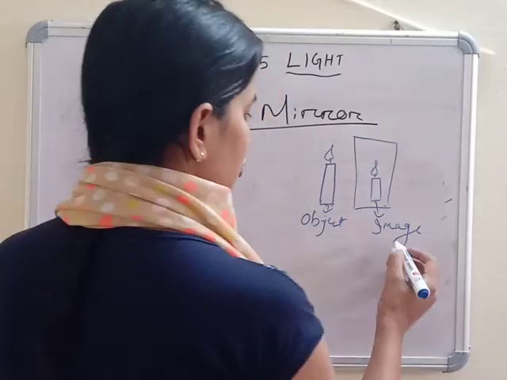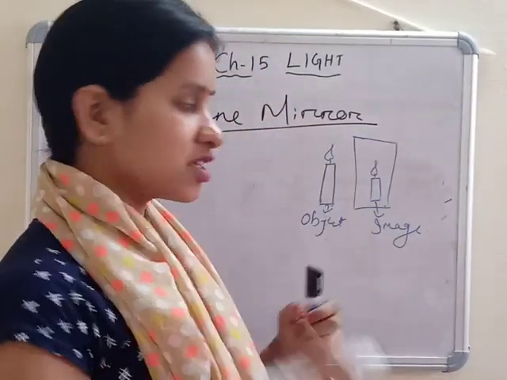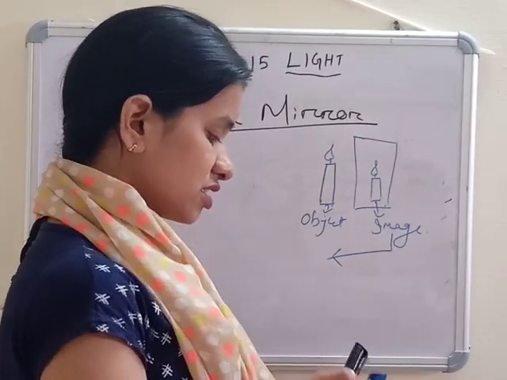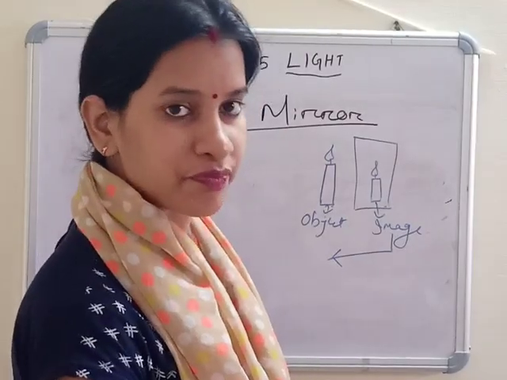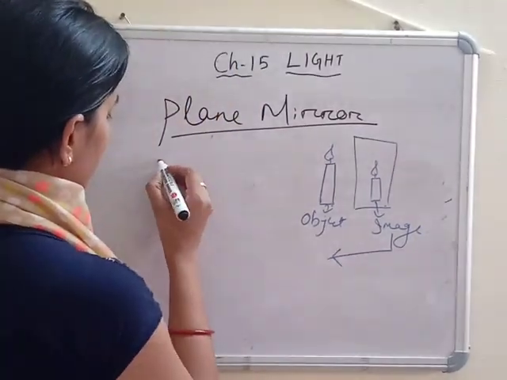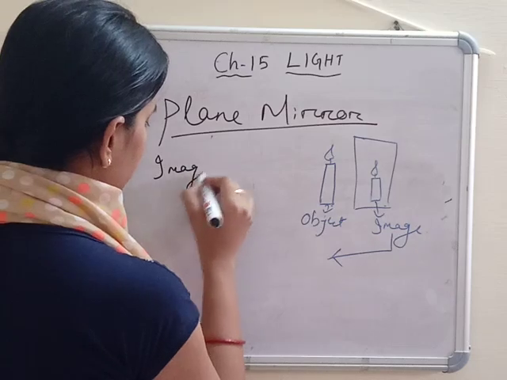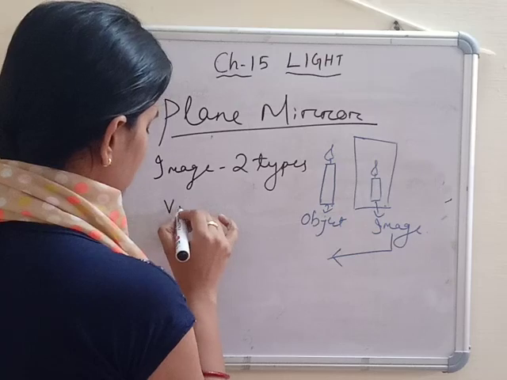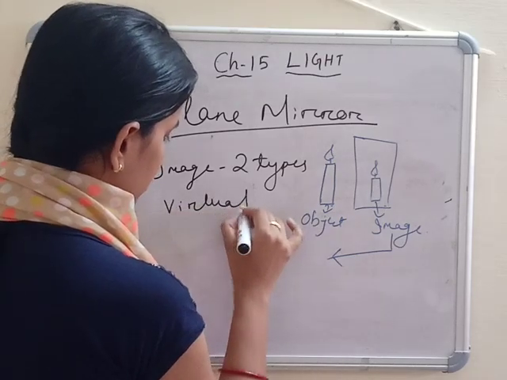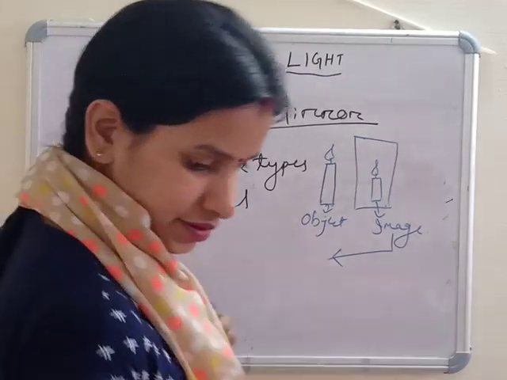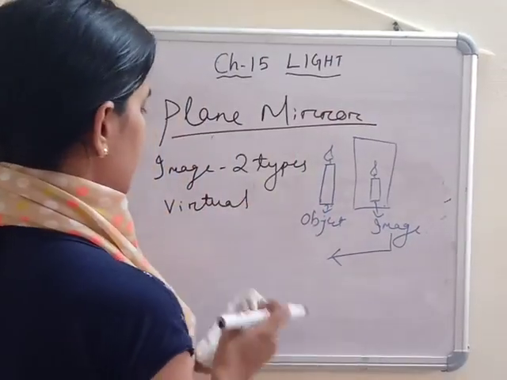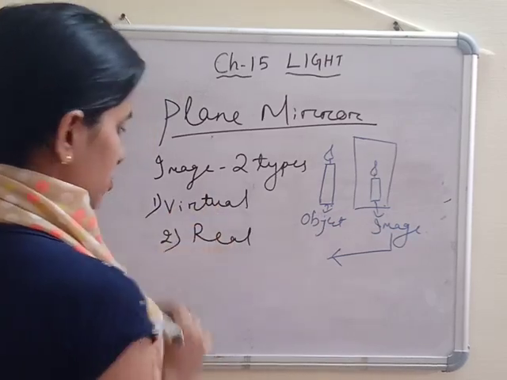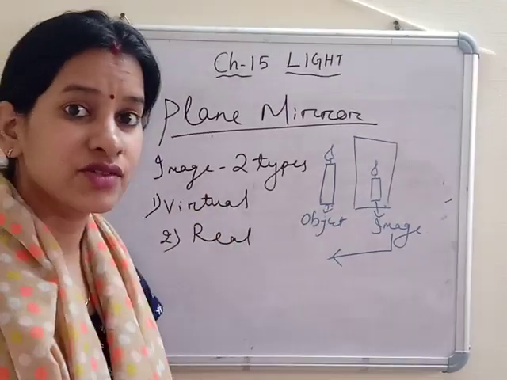Before I go to the plane mirror characteristics, I will tell you about the image. What is an image? Image is of two types: virtual and real image. What is that again?